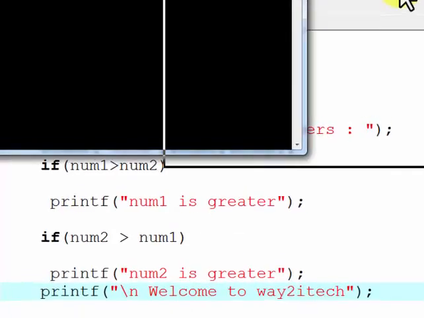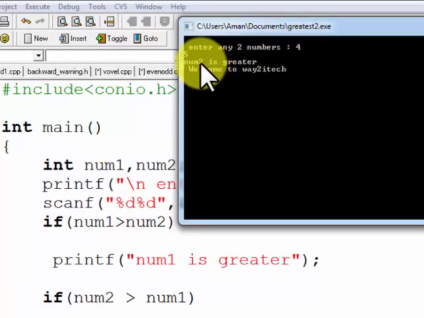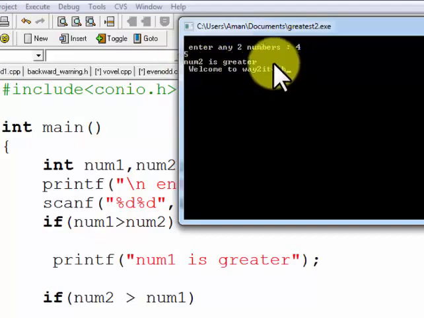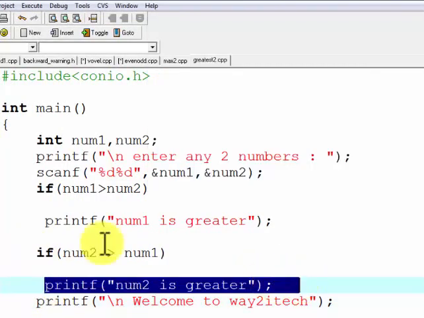We run this program. First of all, we have to enter two numbers, 4 and 5. See, we have got the output: number 2 is greatest and welcome to Way2yTech. Why are we getting this statement? Because this statement is out of if. This statement is not the part of the if. Only this statement is part of if. This statement will always execute.